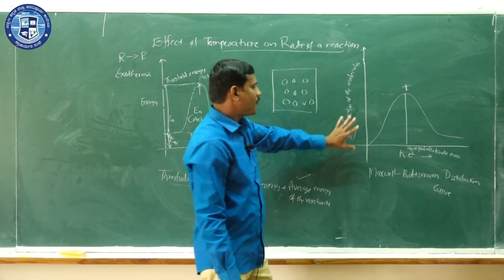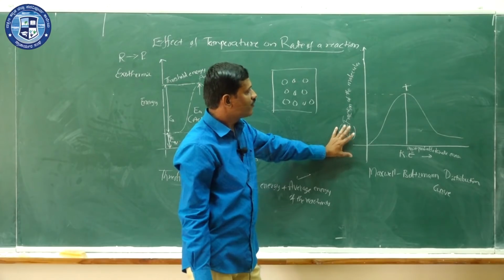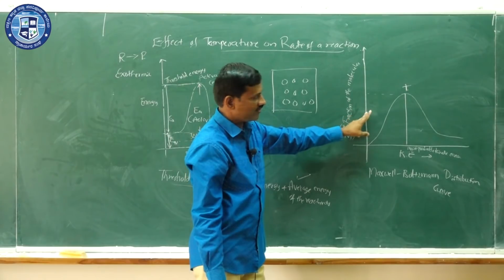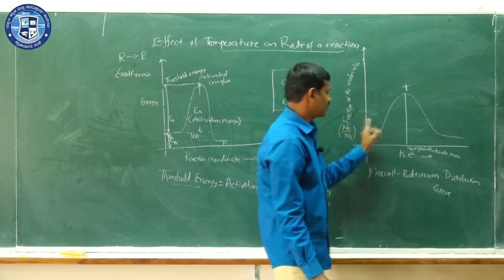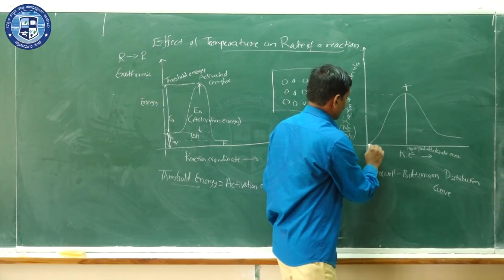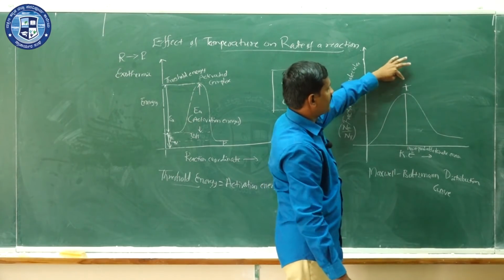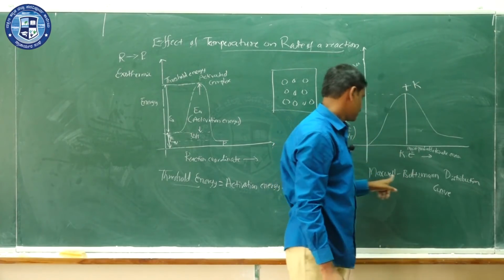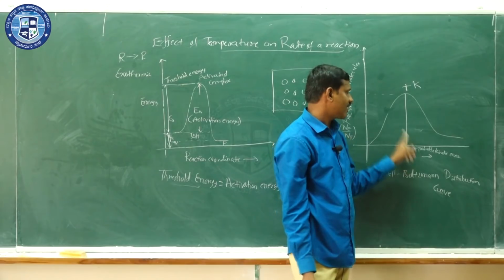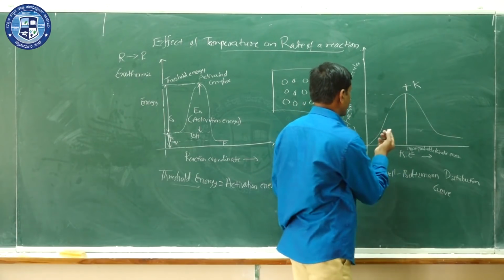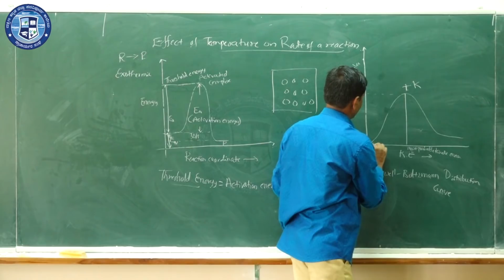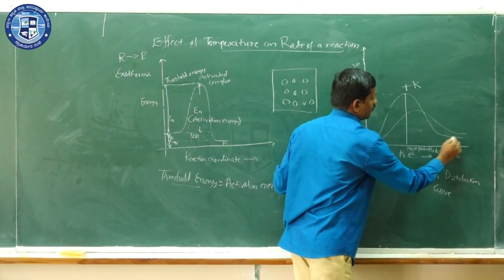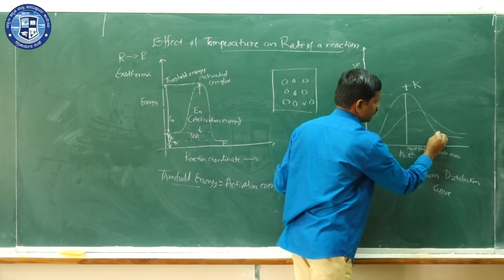Using this Maxwell-Boltzmann distribution curve, we can have another idea about the effect of temperature. Let us see how we can show that. Suppose the temperature is T Kelvin, then this will be the Maxwell-Boltzmann distribution curve for the reactants, and if the temperature is 10 degrees more, then this one is the curve.